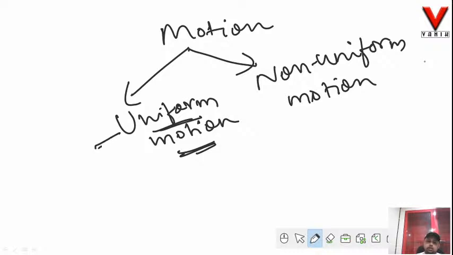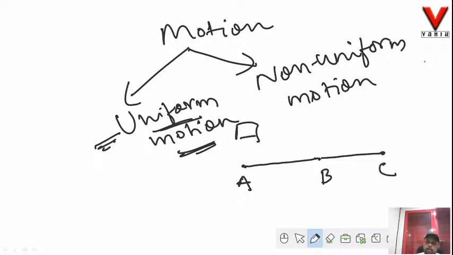So let us first start with uniform motion. Now let us see what is uniform motion. Well, let us take an example. This is a point A, this is a straight path, this is point B, this is a straight path, this is point C. Now a body travels from A to B. The distance covered by this body from A to B is say 2 meter, and the time taken is say 2 seconds. Again the same body continues from B to C and the distance covered is again 2 meter. The time taken is again 2 seconds.